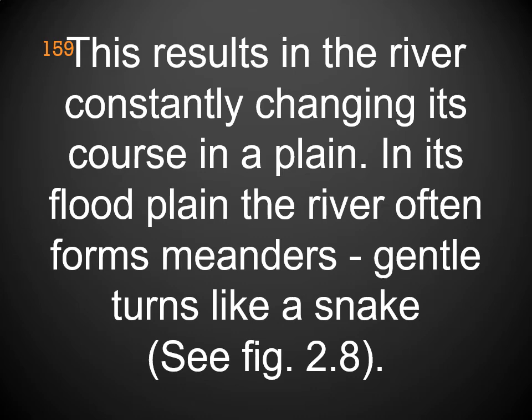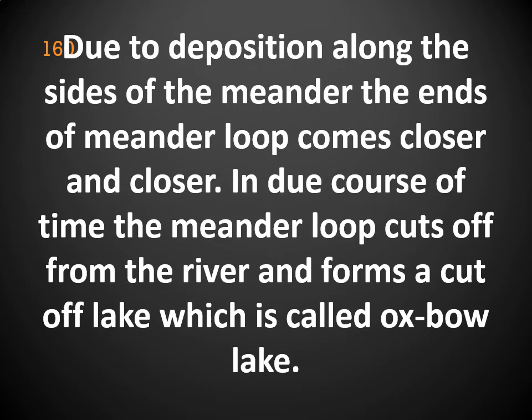In its floodplain, the river often forms mandars, gentle turns like a snake. That is the formation of the mandar. I will show the images of mandars. Due to deposition along the sides of the mandar, the ends of the mandar loop come closer and closer. In due course of time, the mandar loop cuts off from the river and forms a cut-off lake, which is called an Oxbow Lake. Very important.